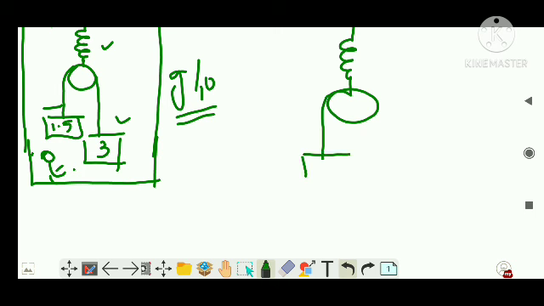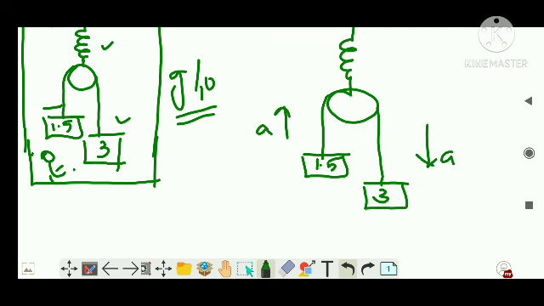So this is 1.5 kg. This is 3 kg. So the acceleration will be in the upward direction here, right? This much clear? And there is a person here now, and he was also moving upward with the acceleration g by 10, right?